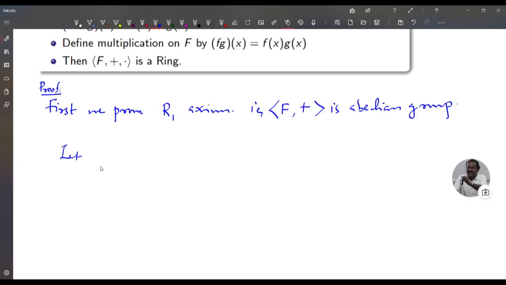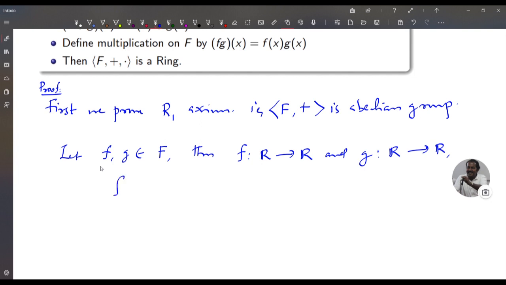Let f, g belong to F. Then f is a function from R to R and g is a function from R to R, and (f + g)(x) is defined to be f(x) + g(x).